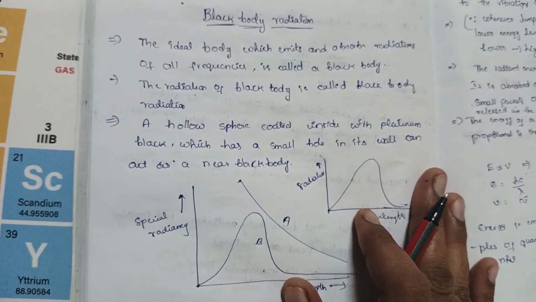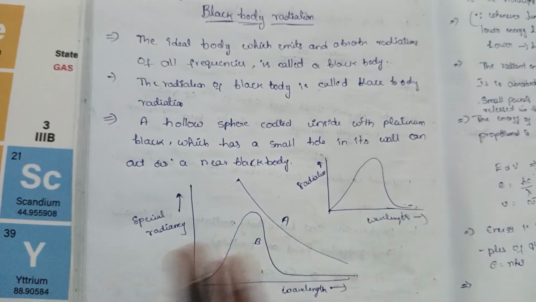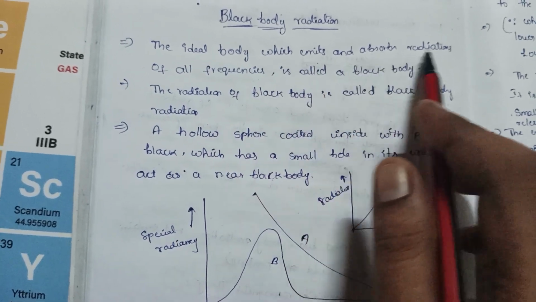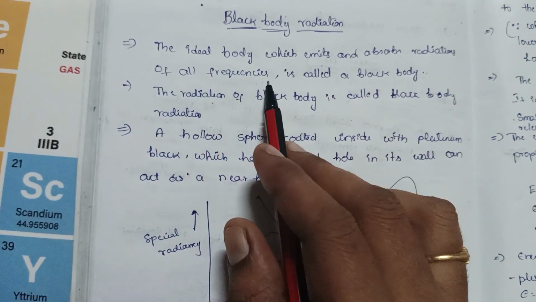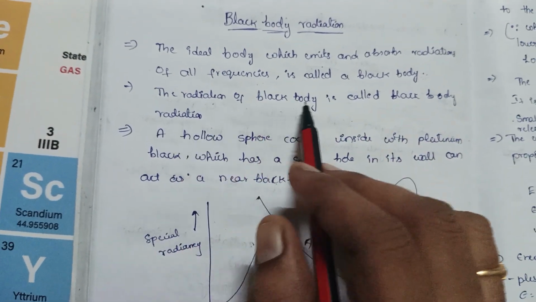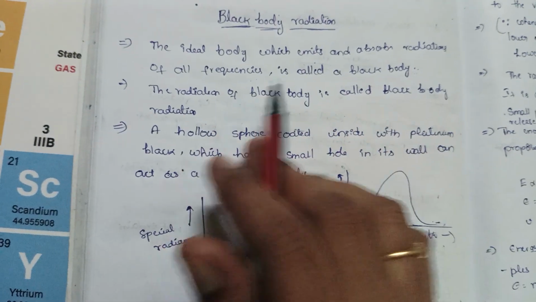Today we are going to discuss black body radiation. It is defined as the ideal body which emits and absorbs radiations of all frequencies is called a black body. The radiation of a black body is called black body radiation.